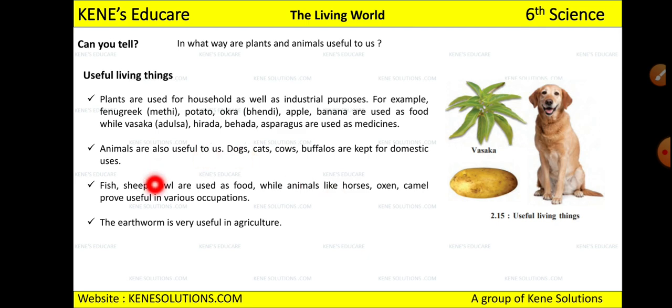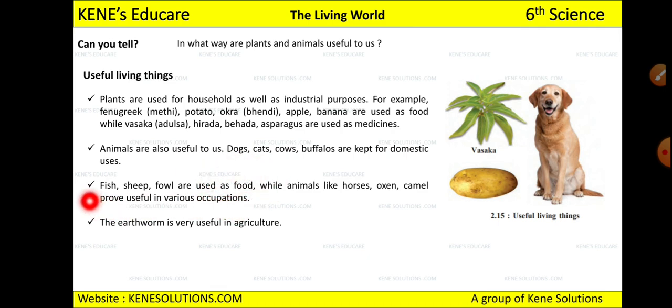And animals are also useful to us. Dogs, cats, cows, buffalo are kept for domestic uses, right? Cow and buffalo give us milk. Then cats and dogs are domestic; you just keep them at home because you love dogs and cats, right? Now fish, sheep, fowl are used as food.